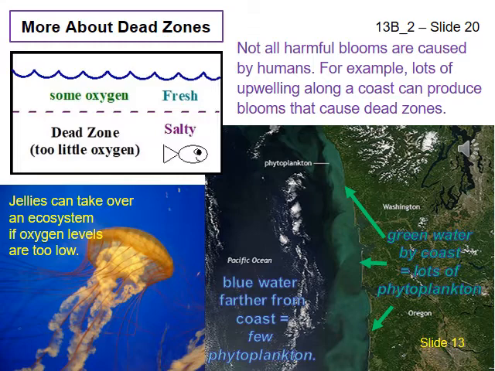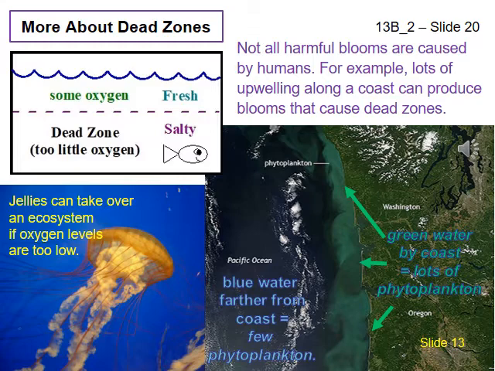Harmful blooms of algae like dead zones and red tides can occur naturally. Brief strong winds are becoming more common along the coast of Oregon. They produce brief, strong upwelling events followed by brief, massive blooms of phytoplankton. Since zooplankton cannot eat them all, many dead bodies sink deep into the ocean. Bacteria bloom as they decompose the bodies and in doing so use up all the oxygen in the deep waters, killing many of the animals who live there.